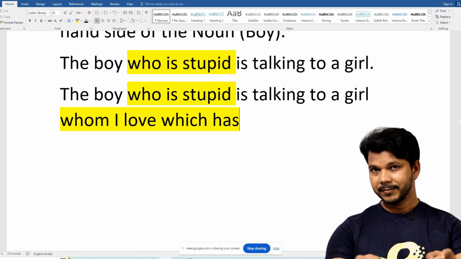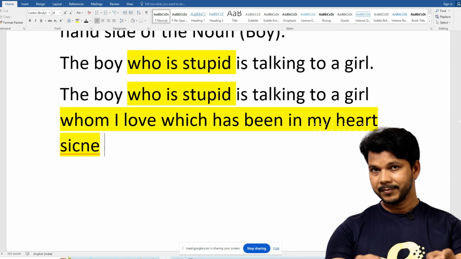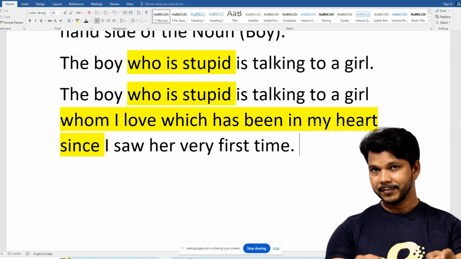Now, which has been in my heart since I saw her very first time. See the power of clause. See, yes, sir. See the power of you, sir.